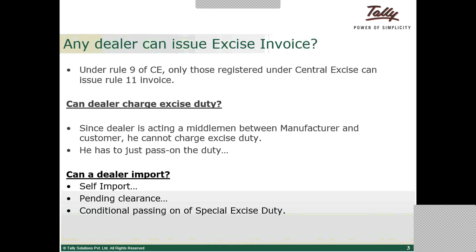So the dealer can take an option. He can decide whether to pass on the duty to the next subsequent dealer, or else he can have an option of taking credit or reimbursement and not passing on the duty. So that we call conditional passing on of special excise duty.